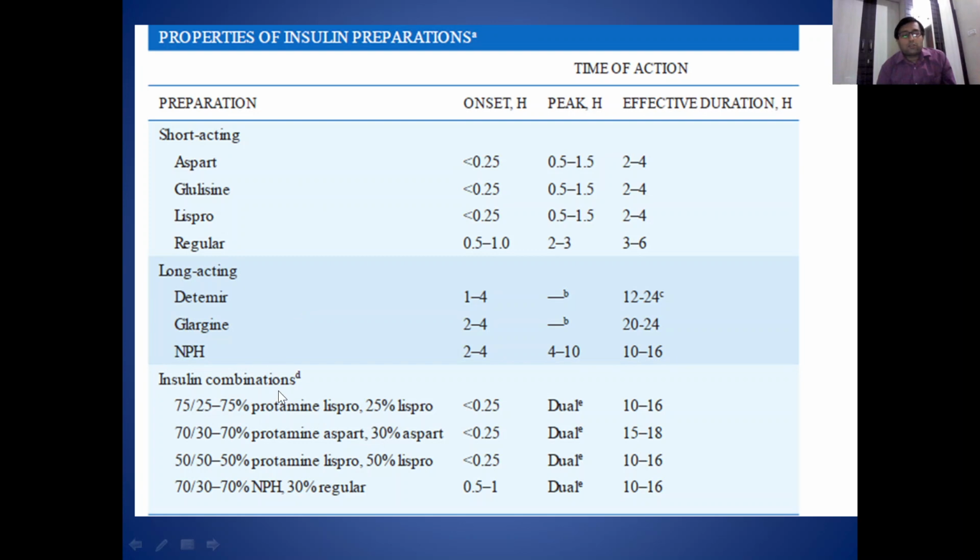Now combinations of insulin are also available in the market. These 70-30, 75-25 show the percentage of each insulin preparation in the combination. So in 75-25, 75% is protamine lispro and 25% is lispro. In 70-30 NPH and regular, we have 70% NPH and 30% regular insulin. This is known as mixed insulin, and this mixed NPH and regular is a cheaper insulin.